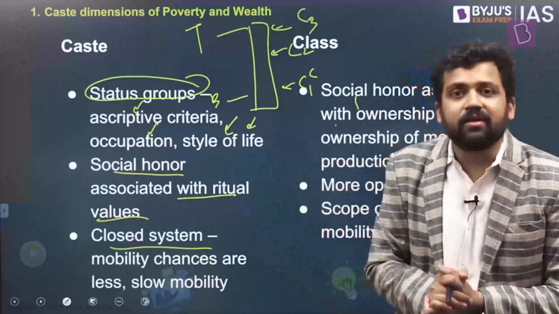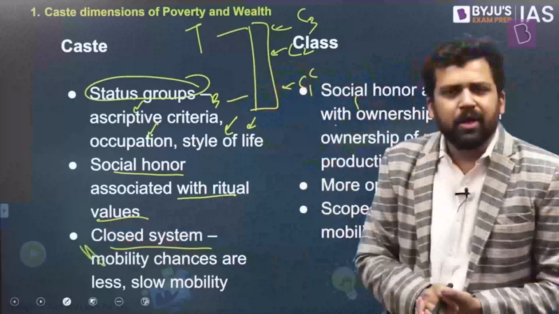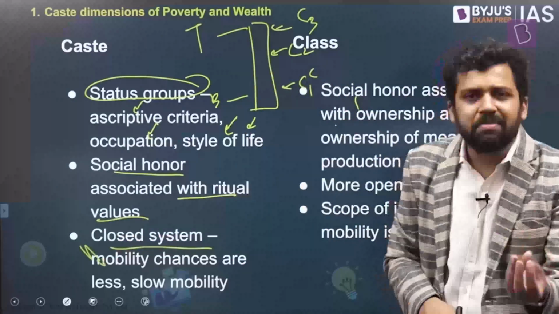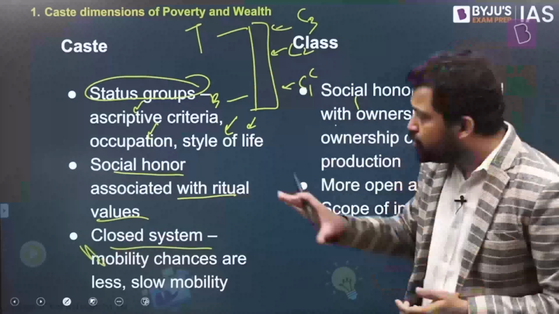So the number of options that you have is limited. If that is limited, how will there be mobility? So a lot of restrictions in mobility. Maybe some variations are allowed, maybe some changes are allowed, but mostly it is a closed system. So this is what caste looks like.